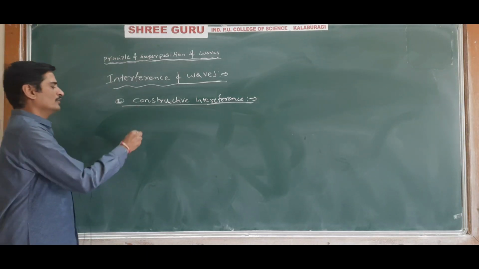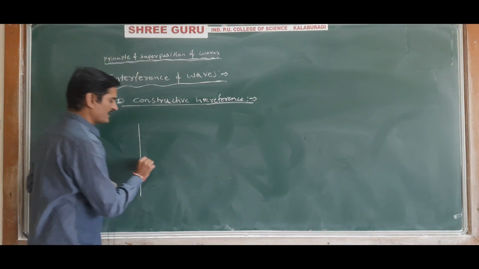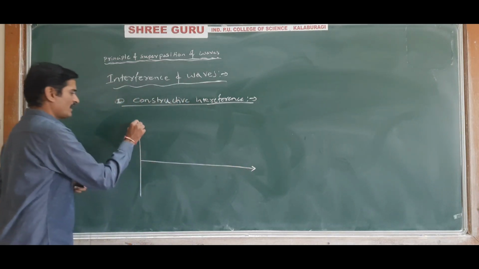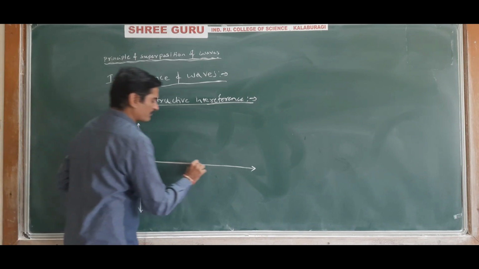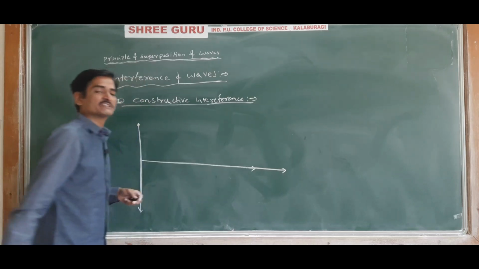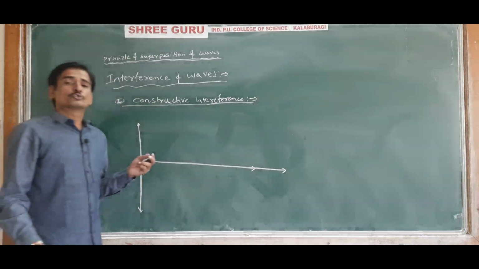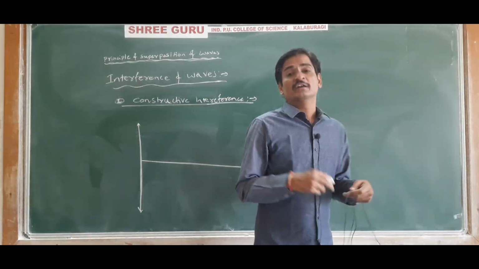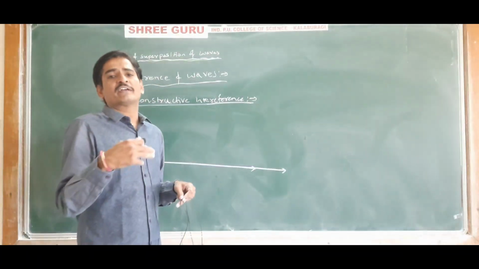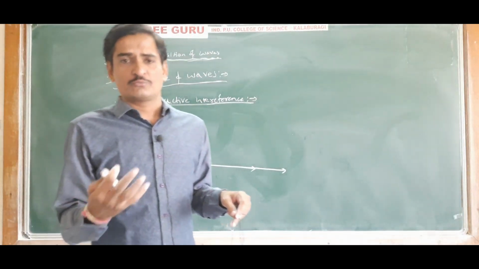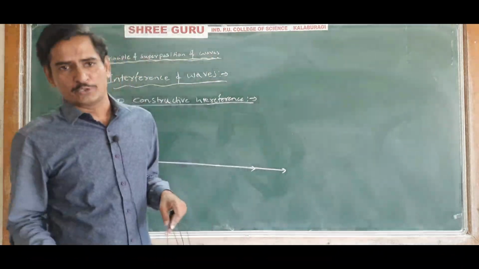Constructive interference takes place when two waves of the same amplitude, same wavelength and same frequency, traveling in the same direction with the same velocity, superimpose on each other such that the resultant wave produced will have maximum amplitude.